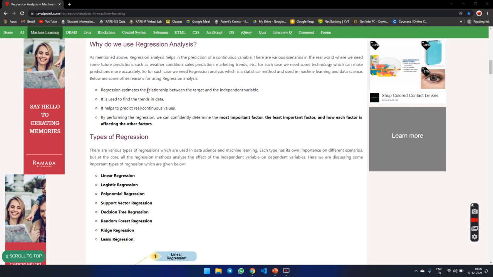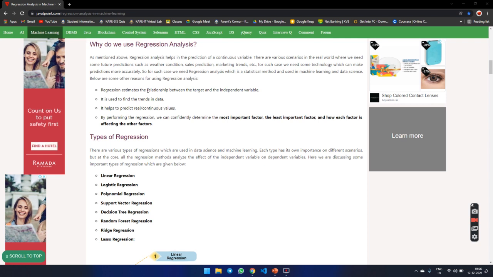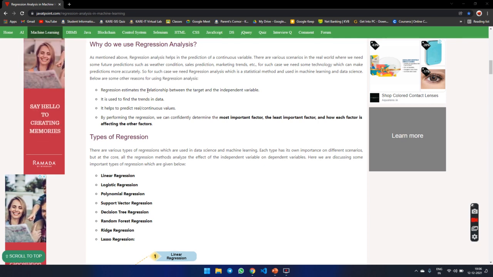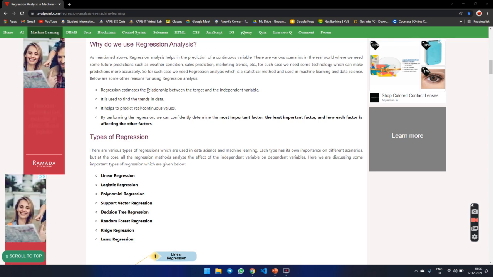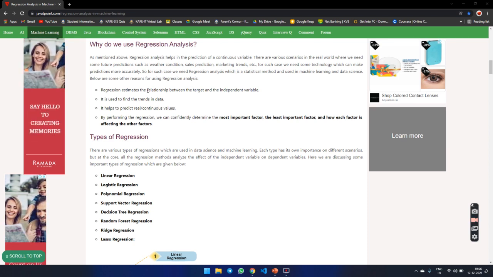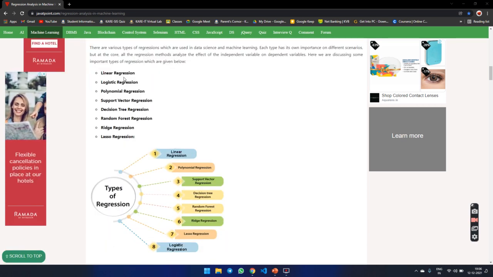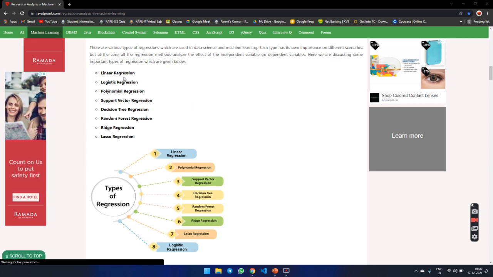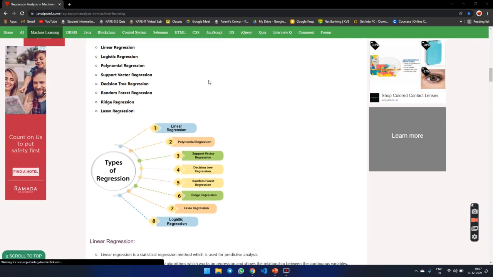Then, types of regression. These are the various types of regression used in data science and machine learning. Each type has its own importance in different scenarios, but at the core, all the regression methods analyze the effect of the independent variable on the dependent variable. We are discussing some important regressions which are given below: linear regression, logistic regression, polynomial regression, support vector regression, decision tree regression, random forest regression, ridge regression, and lasso regression.